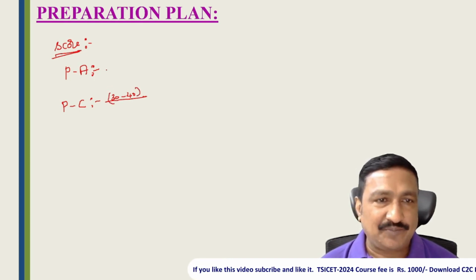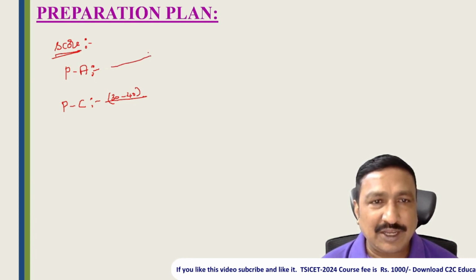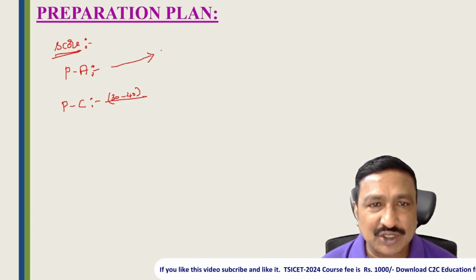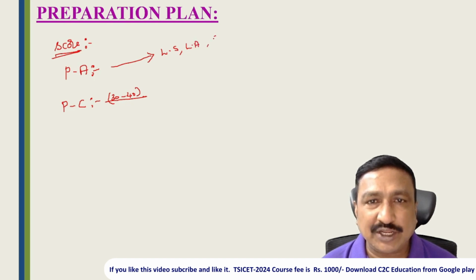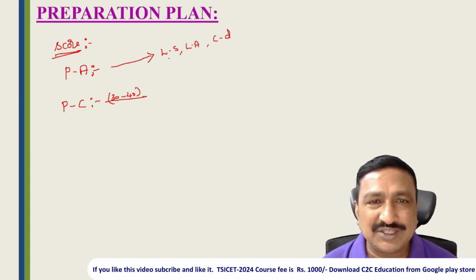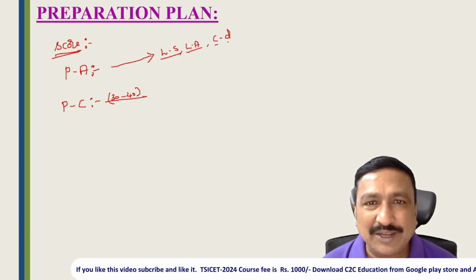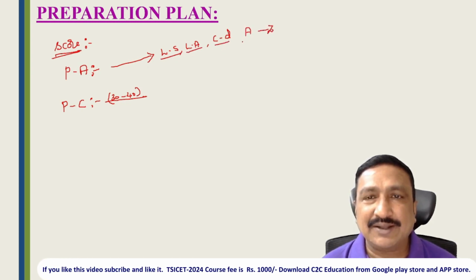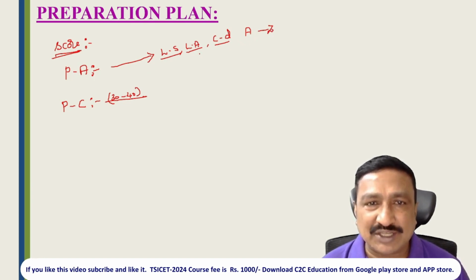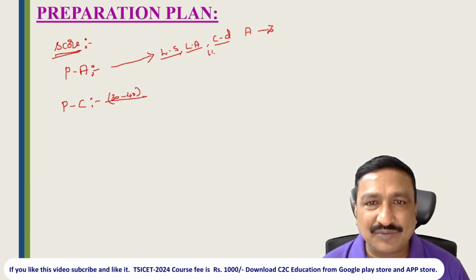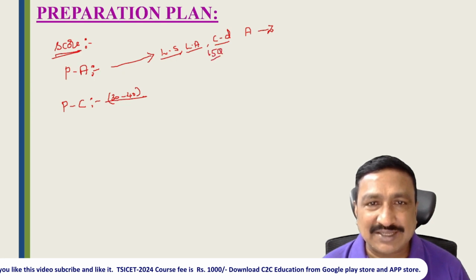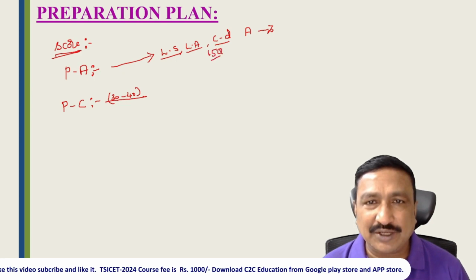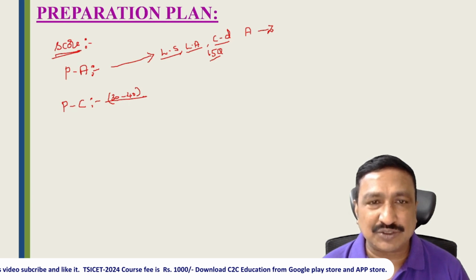Coming to part A, how to prepare. Keep most of your concentration on letter series, letter analogy and coding decoding. This is very easy, only based on the English alphabet from A to Z, and if you understand the logic behind these questions, we can easily get 15 questions. So letter series, letter analogy, coding decoding, if you practice, you can get 15 questions.